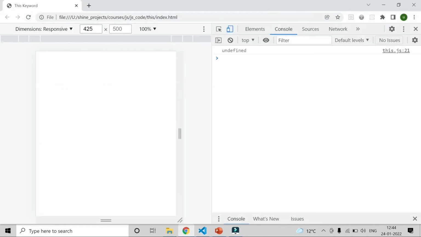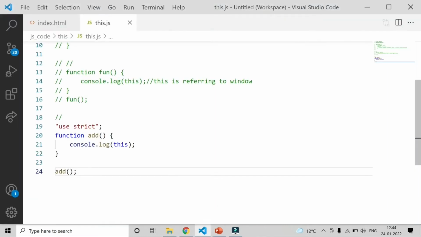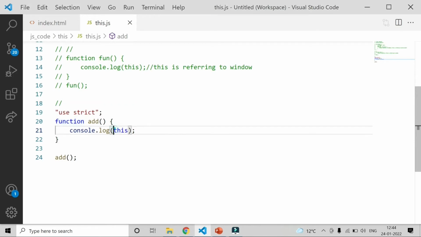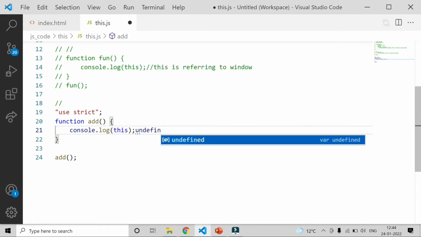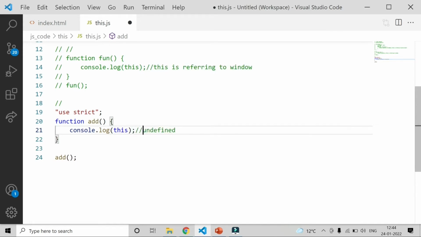In this case, if I refresh, I will get an undefined value. That means the this keyword will give you undefined in case of use strict. In strict mode, this keyword doesn't refer to the global object, so it gives you an undefined value.